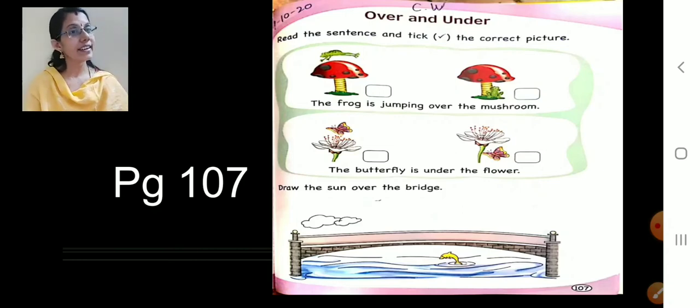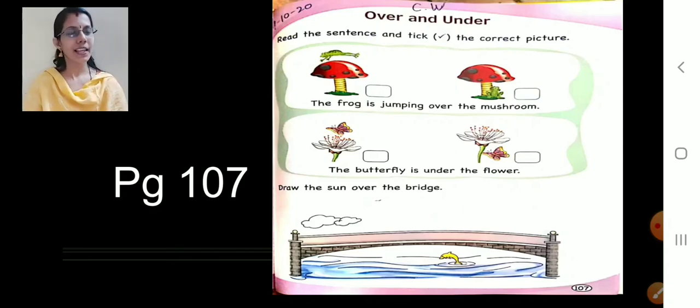The correct picture. See, we have 3 different boxes here. Correct? 3 different sets of boxes are here. So we are going to tick according to the question they have given. Okay? We will go slowly. See here. You can see in the first green box the frog picture and the mushroom picture.